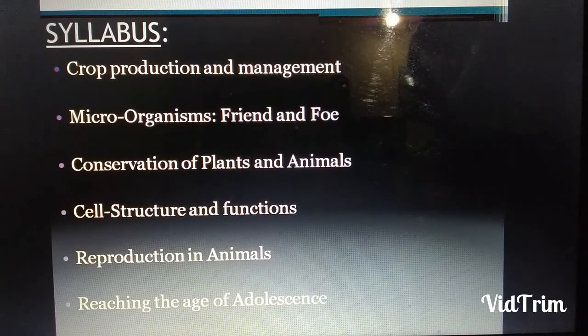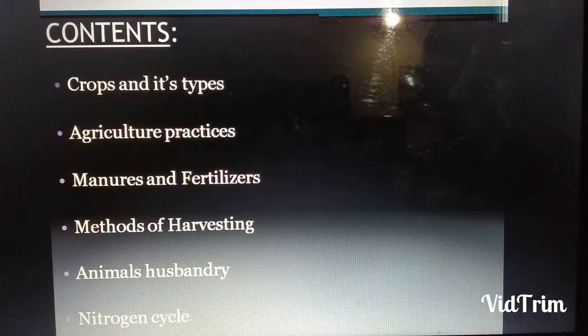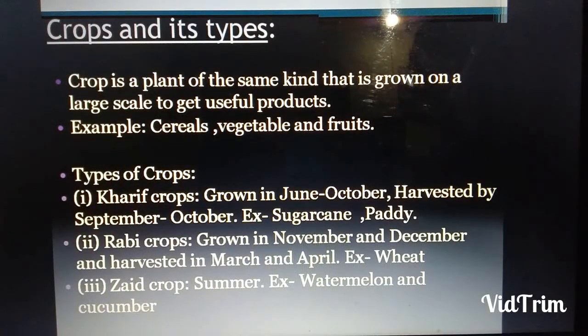This is the syllabus of biology. These are the contents which we are going to cover in this chapter. Now come to the very first point, that is crops. Crops are the same kinds of plants being cultivated on a large scale to get useful products. It may be cereals, vegetables and fruits also.